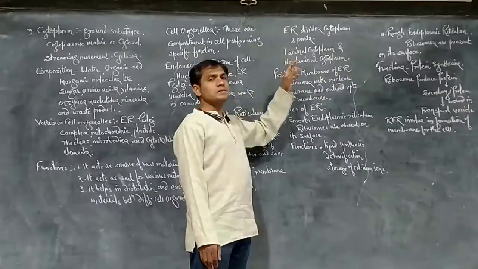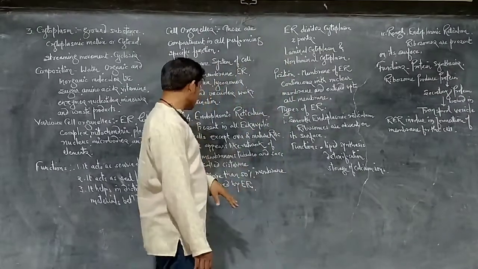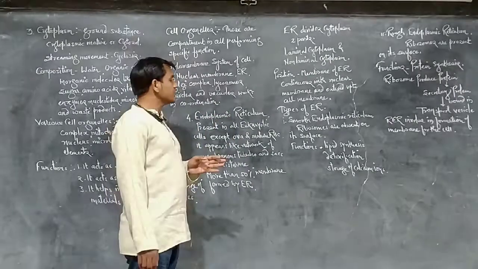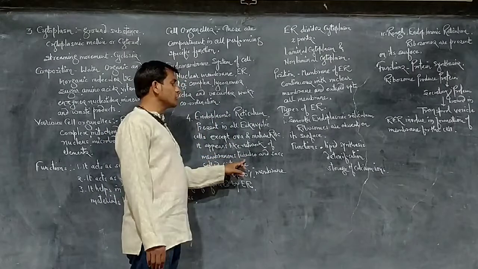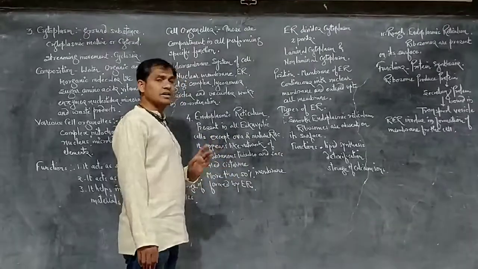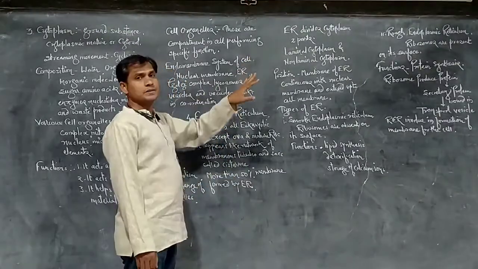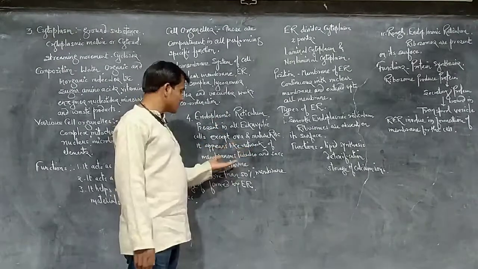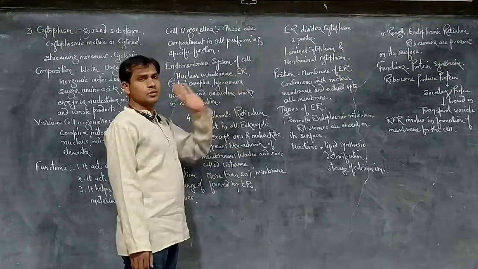The laminar cytoplasm is the cytoplasm present inside the membranous tubules and sacs, inside the cisternae. The cytoplasm present outside the membranous tubules and cisternae is the non-laminar cytoplasm.